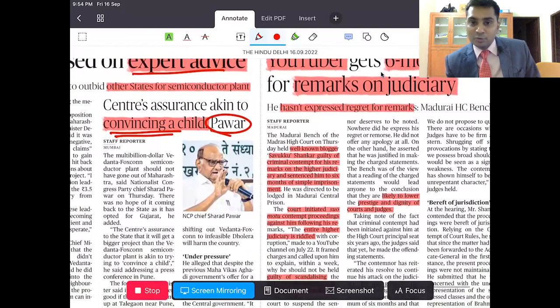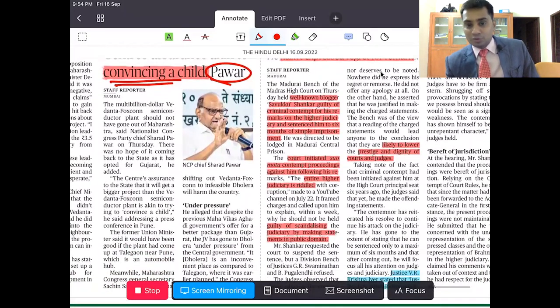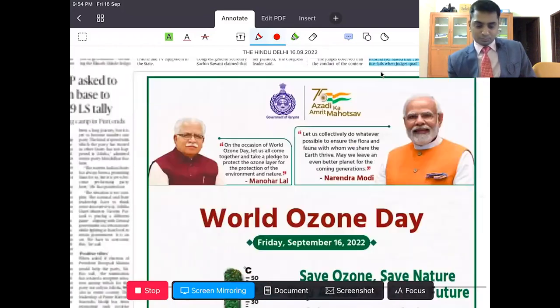The way you can use this is on protecting the sanctity of institutions, and at the same time the rights of individuals, the rights of citizens. So remember the name Savukku Shankar. Savukku Shankar has been guilty of criminal contempt. Why? He has lowered the prestige and dignity of the courts and judges. Moving on.